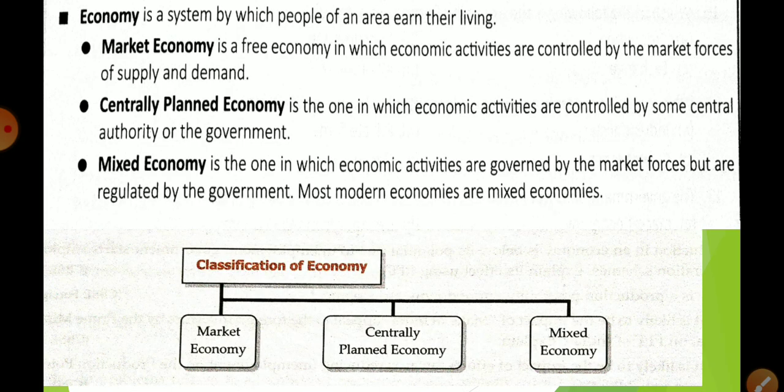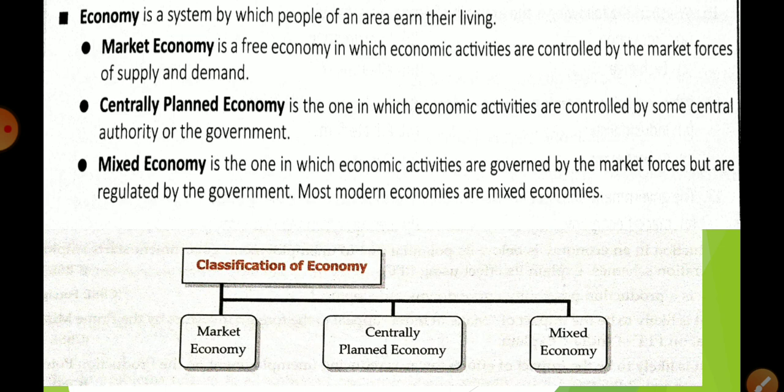Now, next topic is economy. Already I had explained you what do you mean by economy. So economy is a system by which people of an area earn their living. If you talk about Gorakhpur, how are we getting earning here? So by government job, by agricultural activities, by service sector, manufacturing sector. So these as a whole are known as an economy. Okay, so there are 3 types of economy.